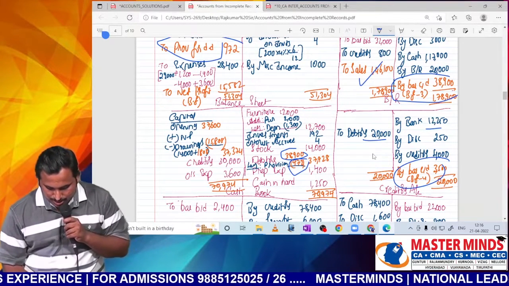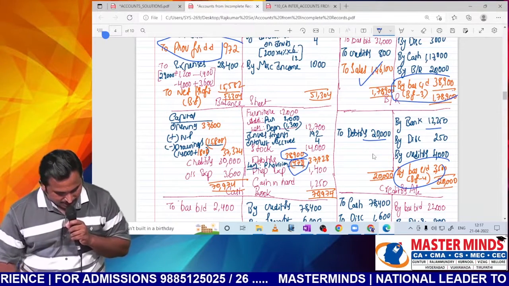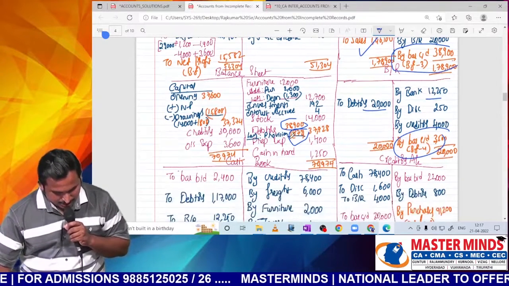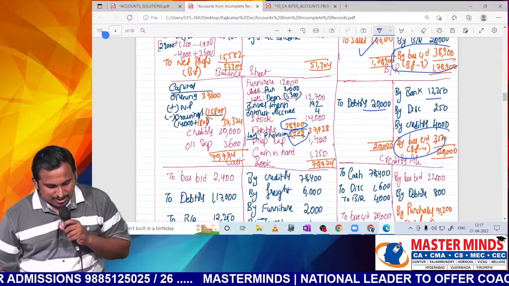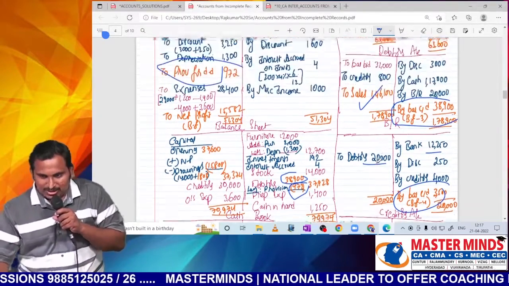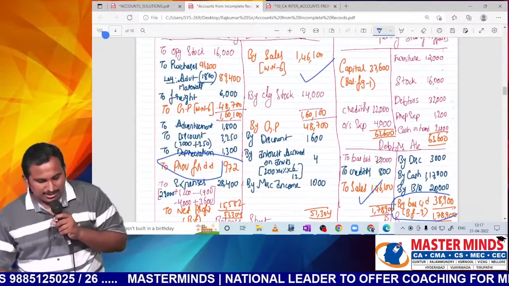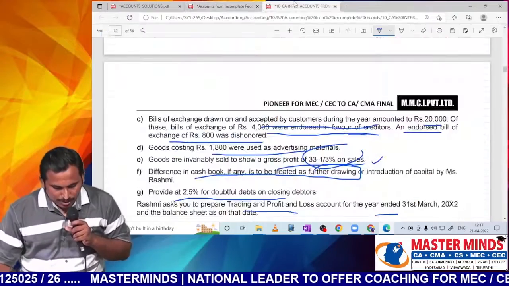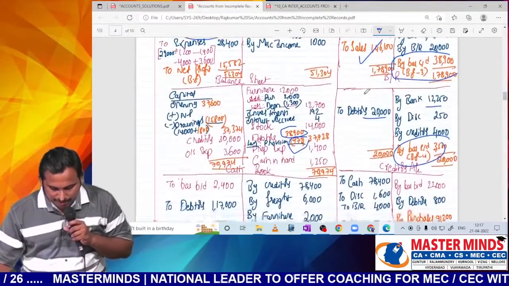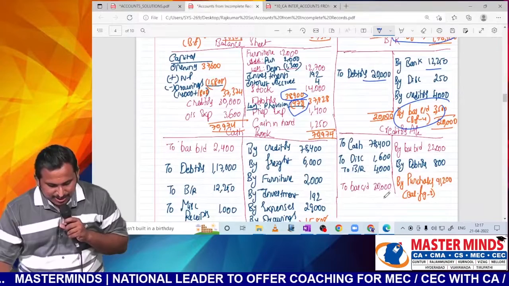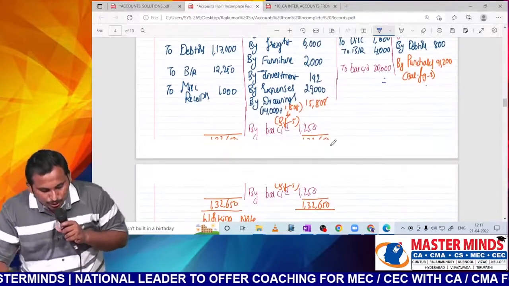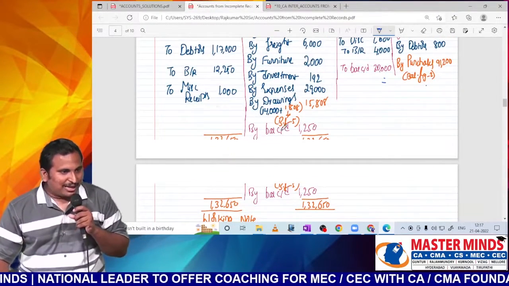That bill receivable 3,500, I have not filled. Okay, somewhere it is missing, sir. But that balance 3,500 also has to be filled, sir. Sir, is that clear? Closing balance. Next, what is required, sir? I think the bill receivable account is also completed. Creditors account also completed. Go to the cash book. Now you can find the balancing figure, sir.